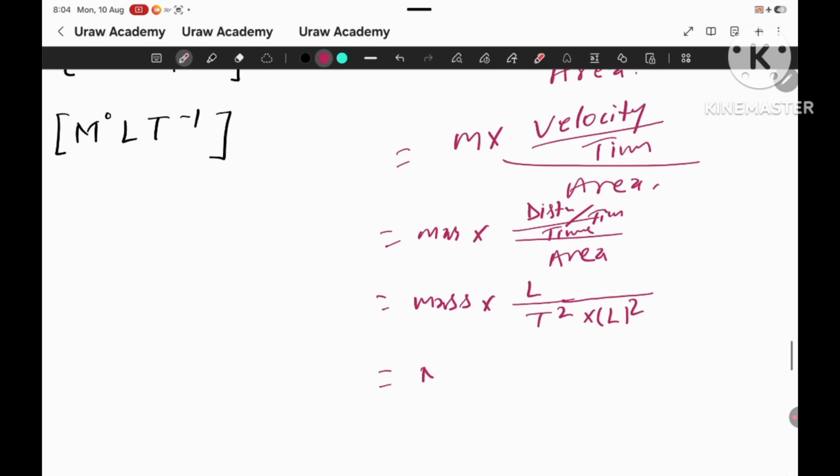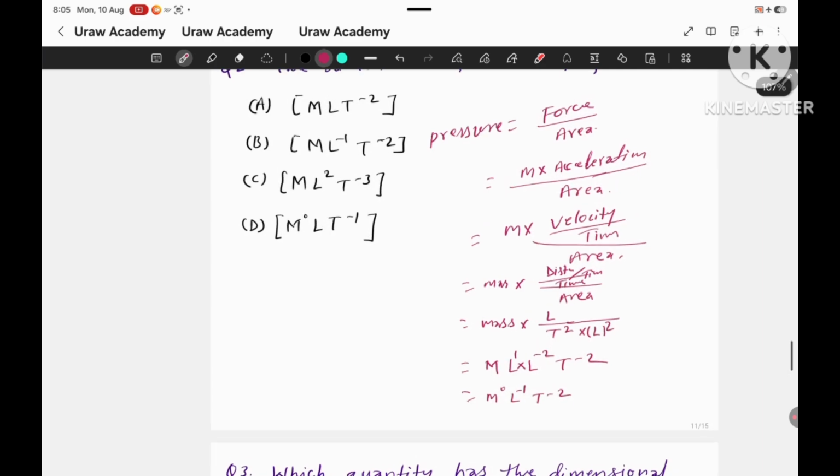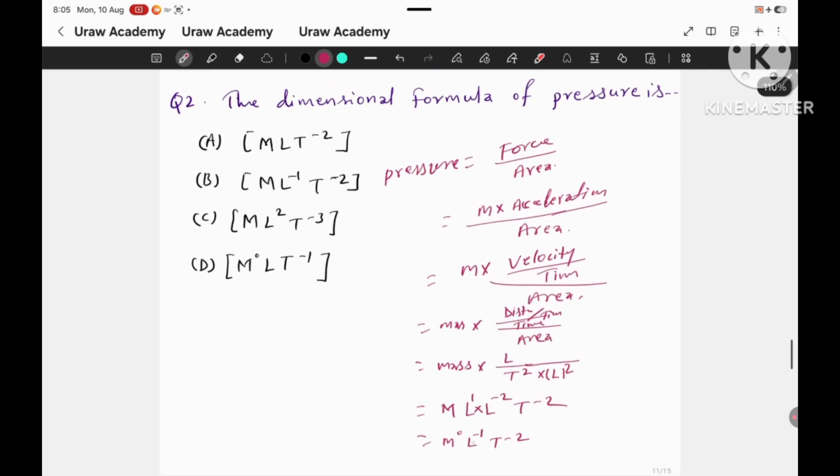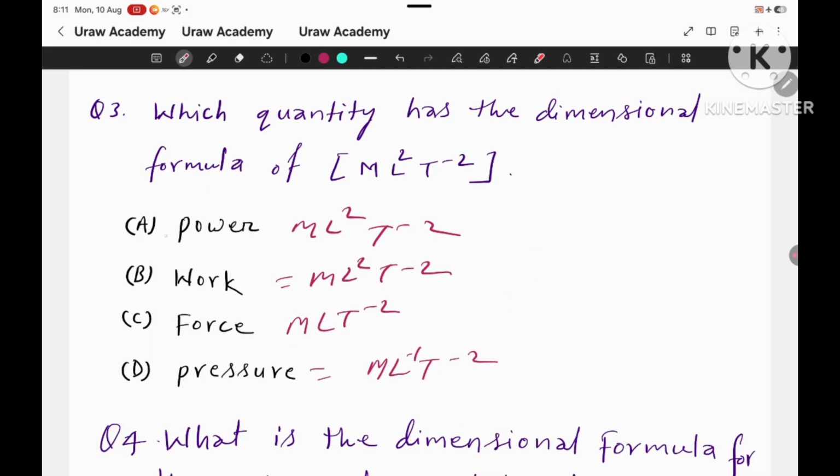So we can write this properly: mass into L^1 L^-2 T^-2. So we can write this as M L^-1 T^-2. So for this, the correct answer is option B.